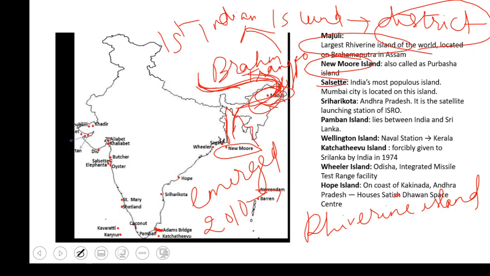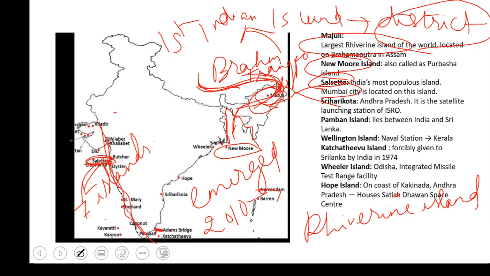Okay, and the next island is Salsette Island. This Salsette Island is on the western bank of our country. Actually, Salsette is a group of 7 islands. We have a single name for this one, and it was India's most populous island. Of all the islands that we have, most of the population is here. And a very important thing is that Mumbai city is on this island.